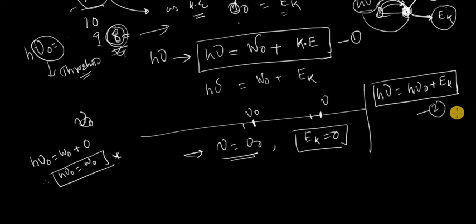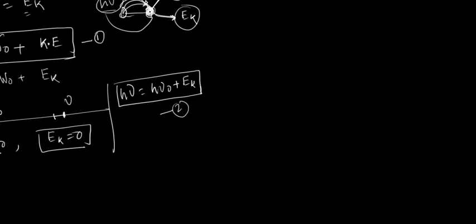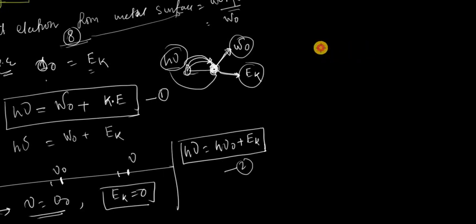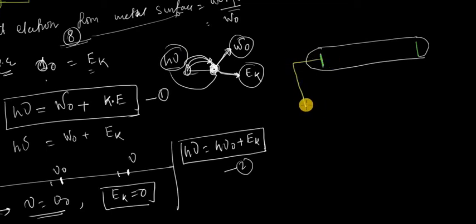Okay, now another form. So what happened up to this? You have this kind of chamber where you have the metal surface. This is the cathode, and this is the anode. They are connected with the negative and positive terminals of the potential.